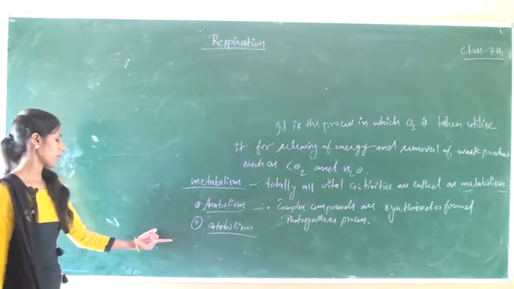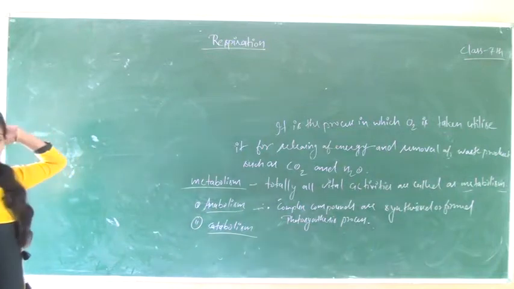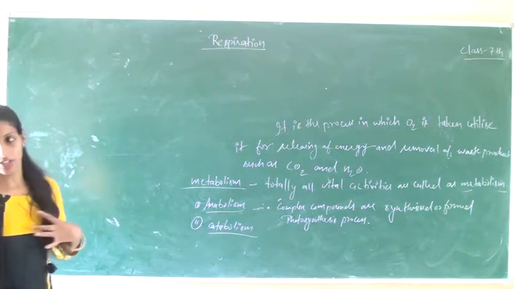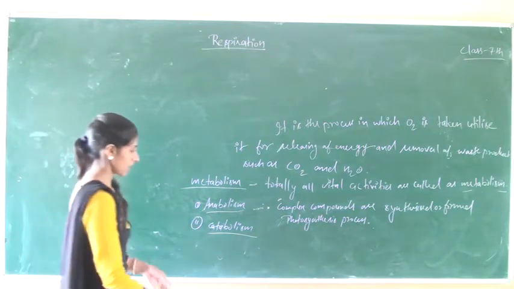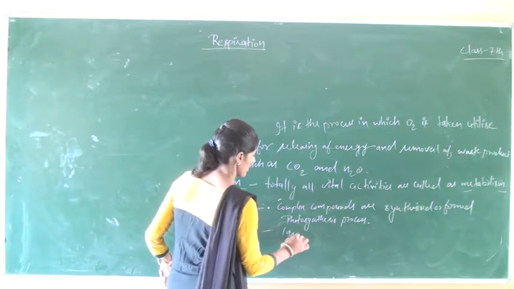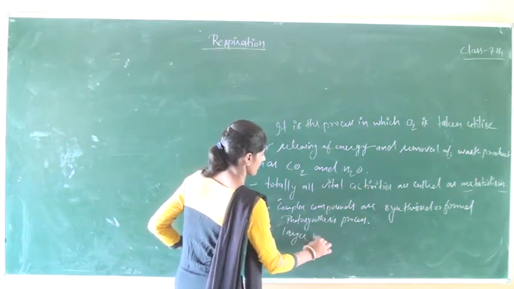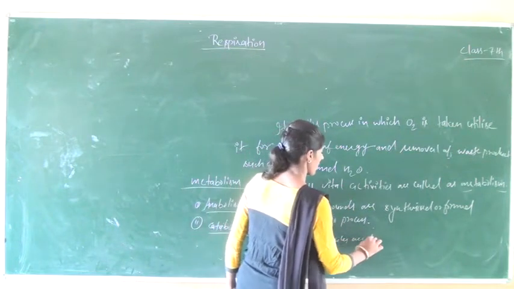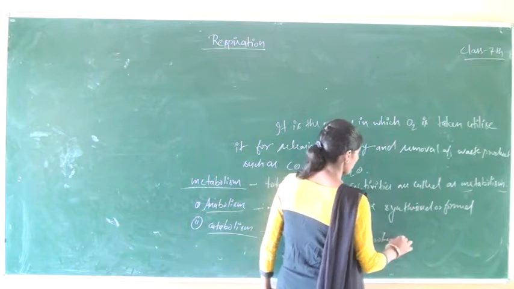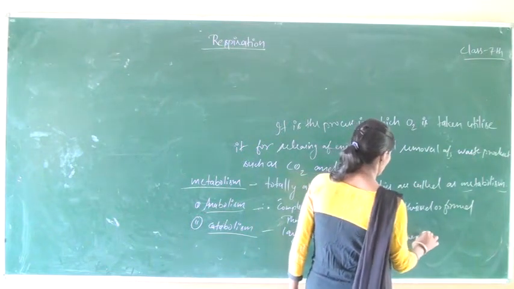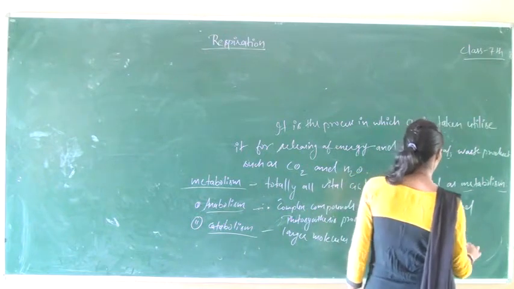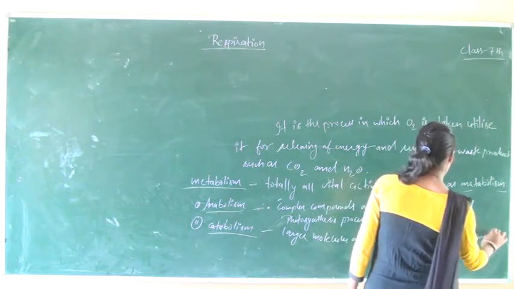But in the catabolism process, it includes metabolic processes in which larger molecules are broken down into simple compounds.